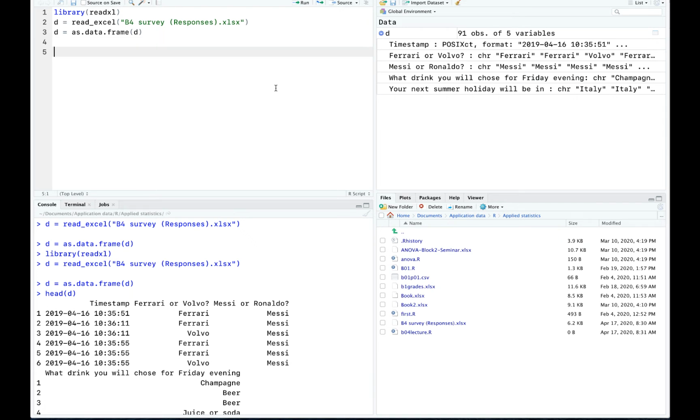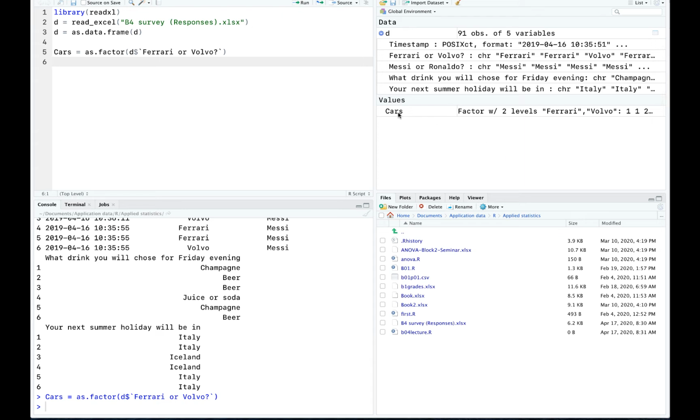Let me select two variables for the further consideration. So let me say cars, and then I say as factor, D dollar, this Ferrari or Volvo. Okay, so if I run it, you can see I got cars as a separate vector. It's not a part of data frame anymore. It's a separate vector. Now it's a factor because I say as factor here, right?